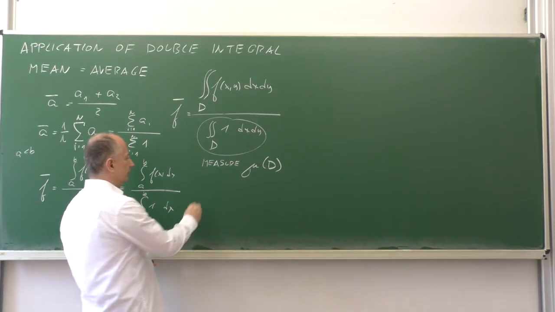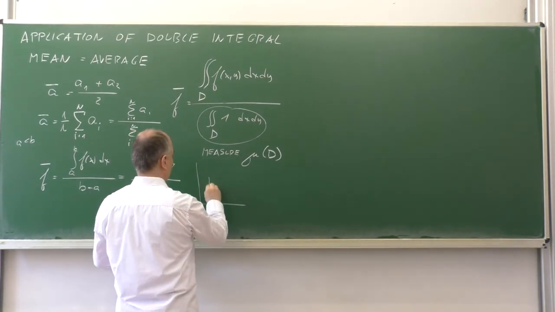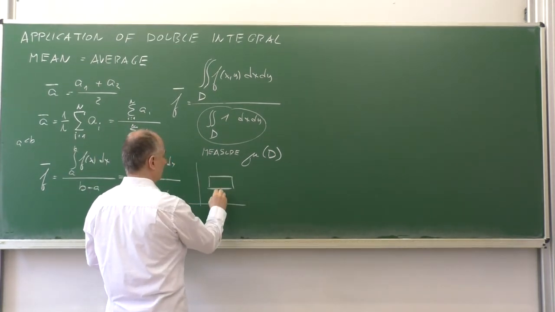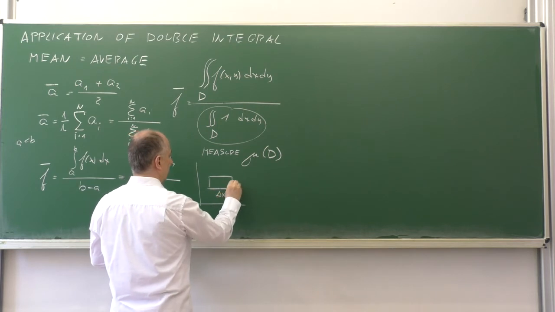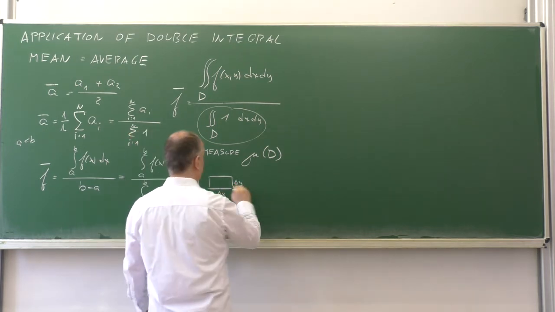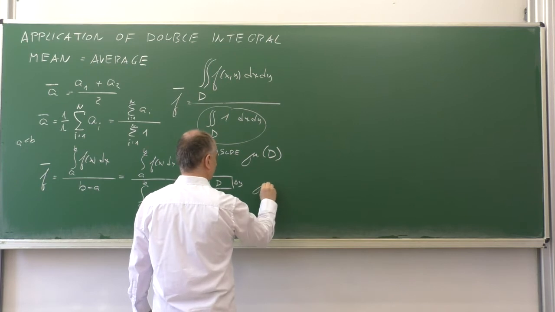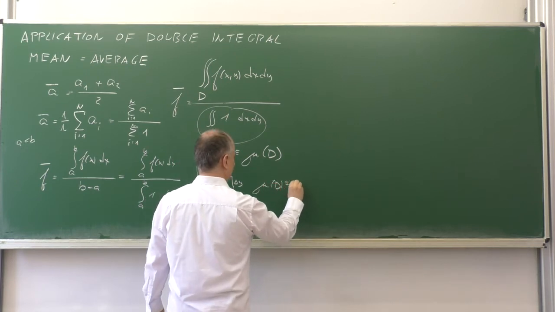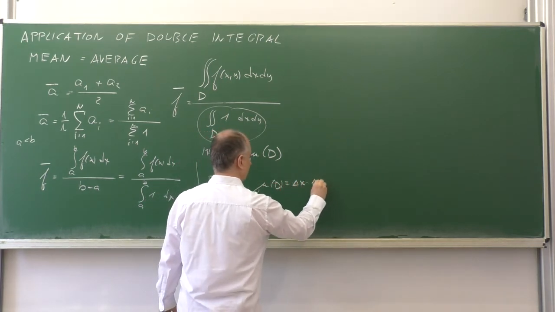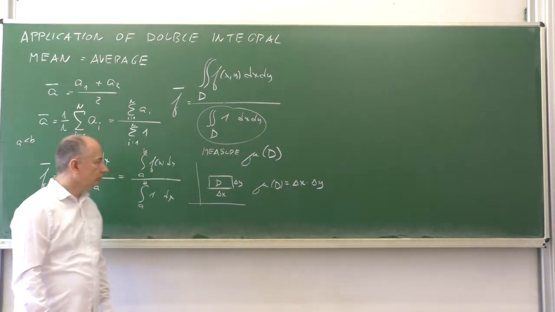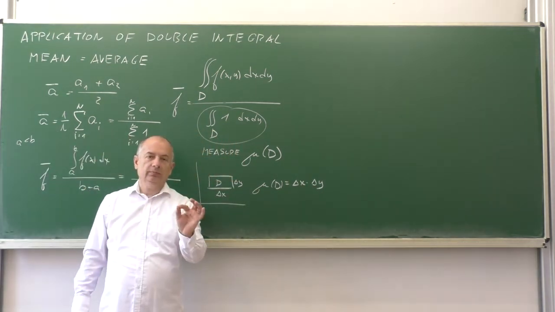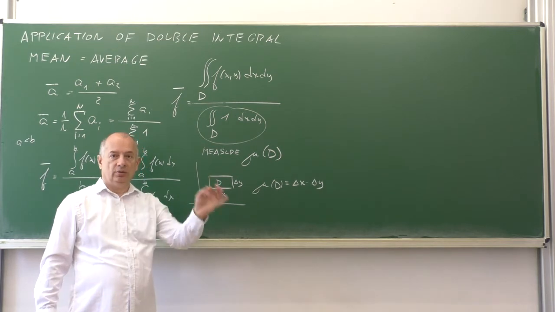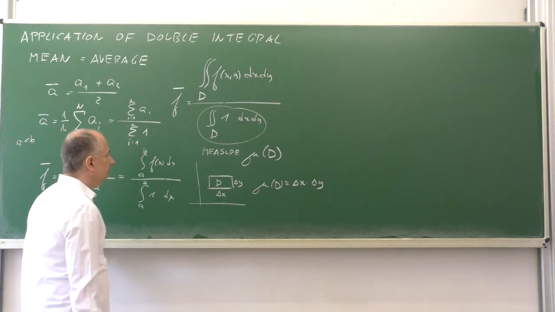An example, a measure of a rectangle with sides delta x and delta y is just the area, delta x times delta y. Measure of a point is 0. Measure of a line is 0.